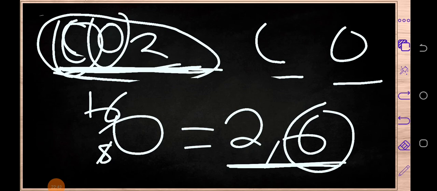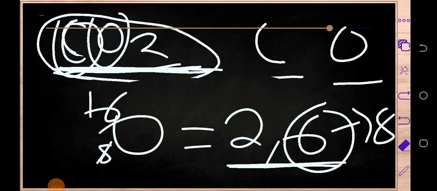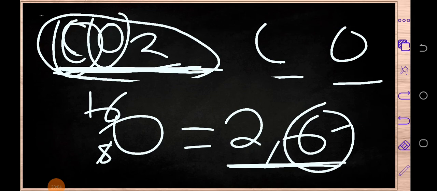Now, what will happen to this atom for it to be stable? It has to find 2 more electrons, because if it finds 2 more electrons, that's when we are going to have 8 right over here. So for this atom to be stable, it has to gain 2 more electrons.